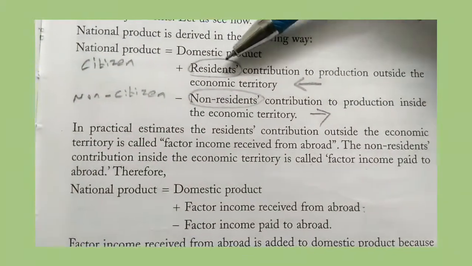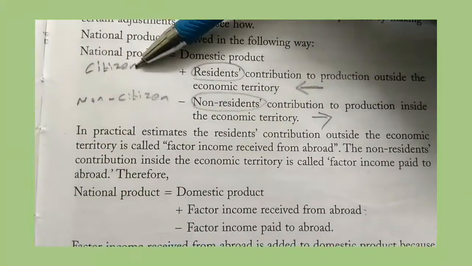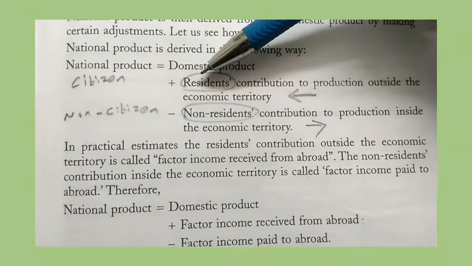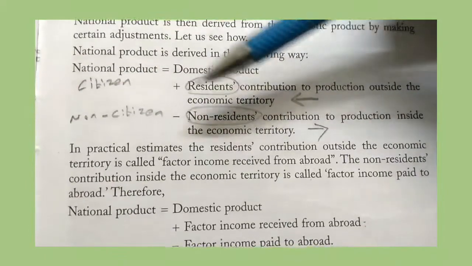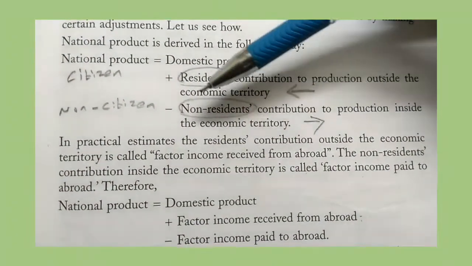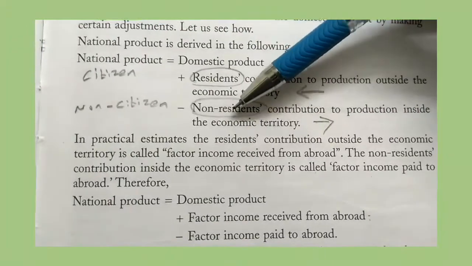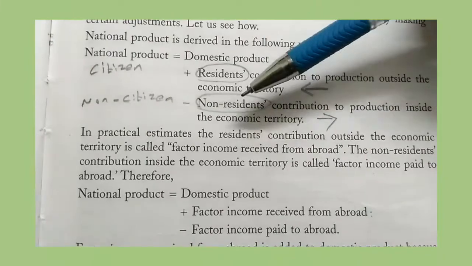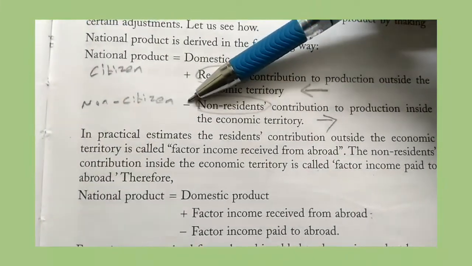The foreign resident. So the Indian citizen's contribution to production outside the economic territory we should include in order to calculate the national product. See, a Korean company, Hyundai, is located in India, but they are earning the income. So the non-resident, the non-citizen, contribution to production inside the economic territory we have to subtract.